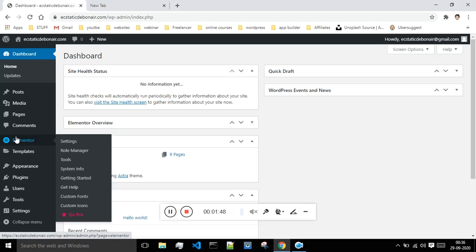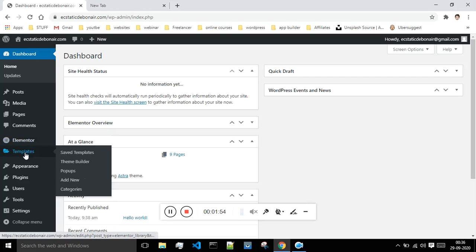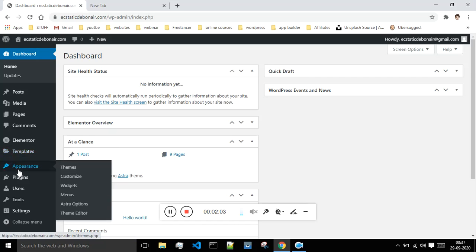I will show you guys what these plugins are and how to install them, and how to carry out the process. But as of now, you don't have to be worried about it. And this is the template option, where all the templates are stored. Over again, this is the useless tab. We won't be referring to this. And next we have is appearance. Appearance is basically how your website looks.